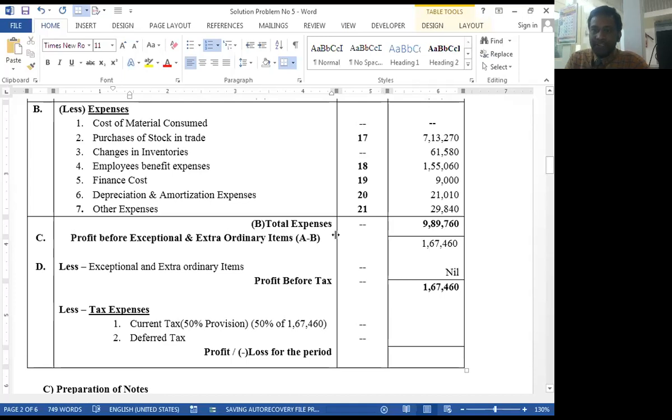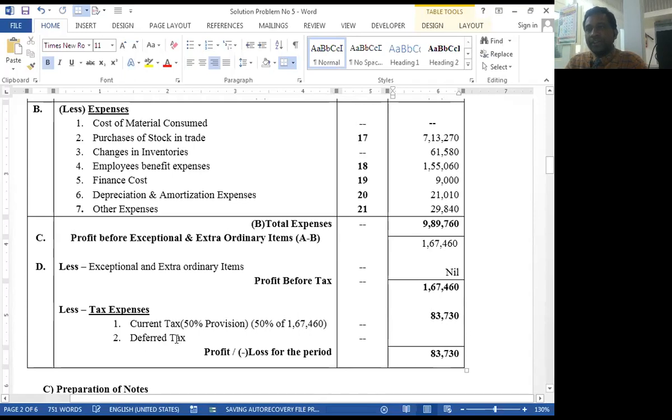Yes, what is the answer? 83,730. Okay, and the rest amount is also the same, 83,730. So this is profit for the year and this is provision for taxation.